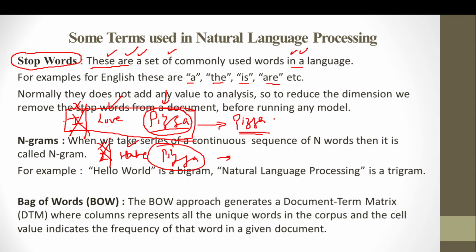Because if I ask a question that okay, you are talking about pizza, then is it something you are talking positive about pizza or negative about pizza? So without considering these two words, pizza and I, just by looking at the love word, you will be able to see that you are talking something positive, and by looking at the hate word you will be able to tell me that you are talking about something negative, right?